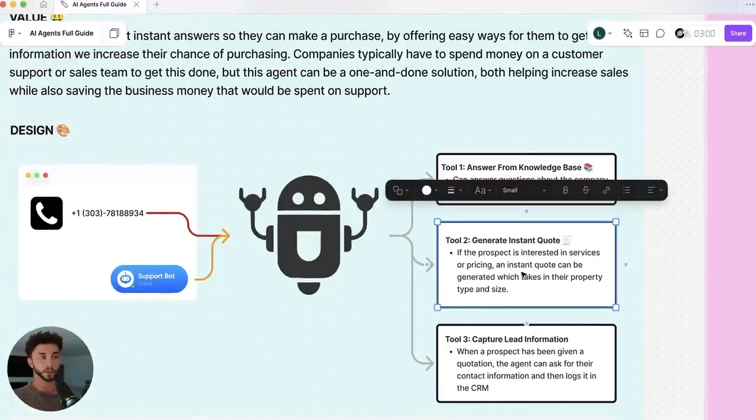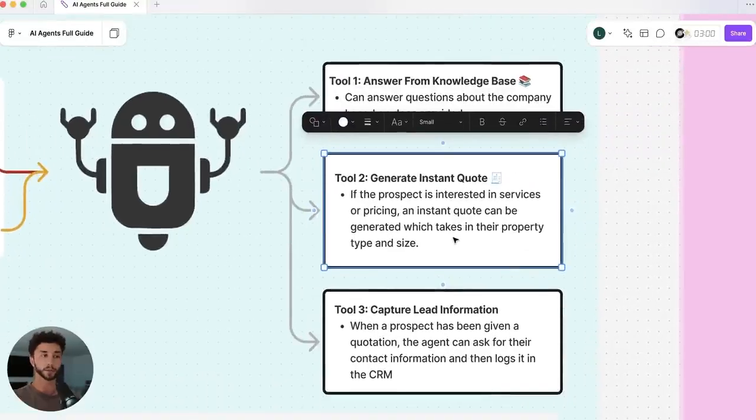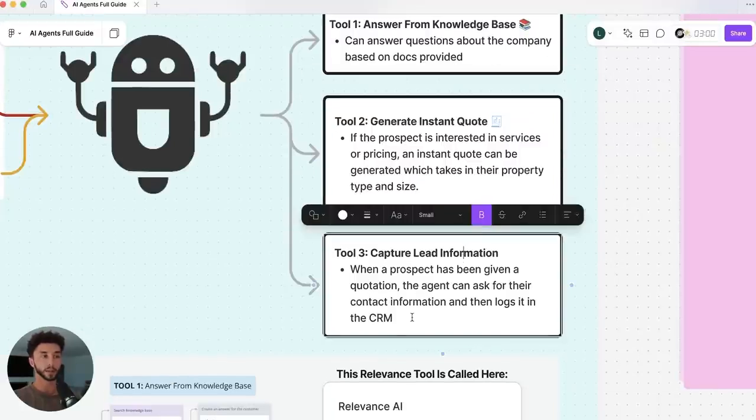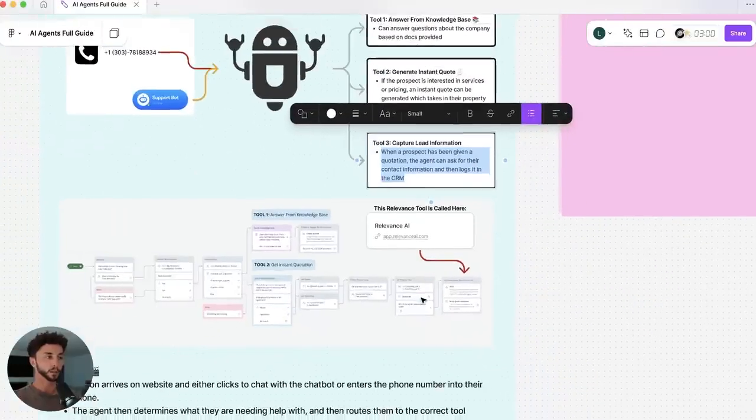It's going to have a tool that is allowing them to generate an instant quotation. So it's going to take in some information. This is going to be for a cleaning business, or a hypothetical cleaning business. And then we're going to be able to generate an instant quote for them based on the property type and the size of the property they need cleaned. And we're going to be able to capture their lead information afterwards and log it into a CRM. In this case, we'll just use Google Sheets, but it's fairly easy to swap that out to whatever CRM you want. So it's going to look a bit like this.